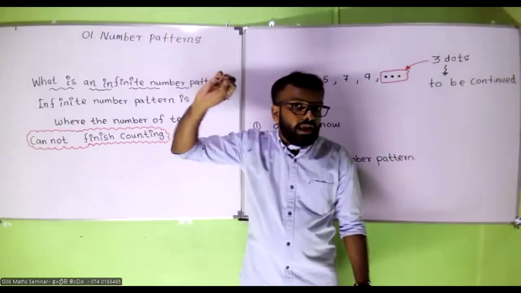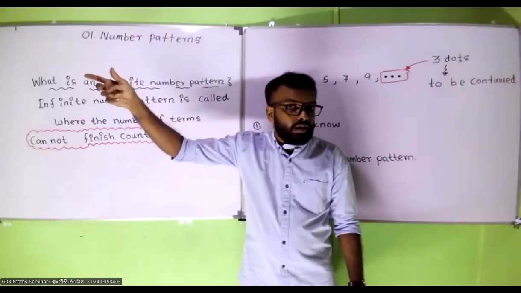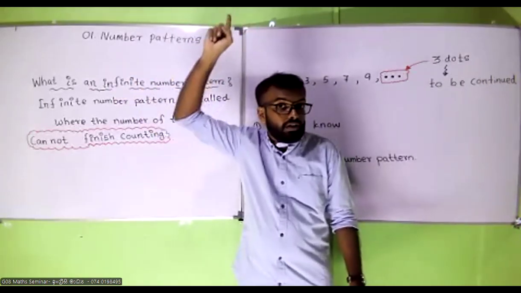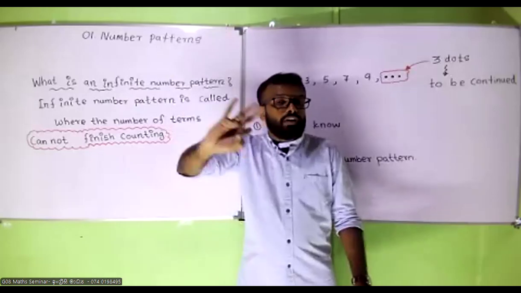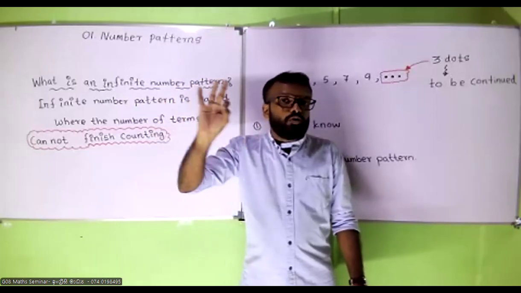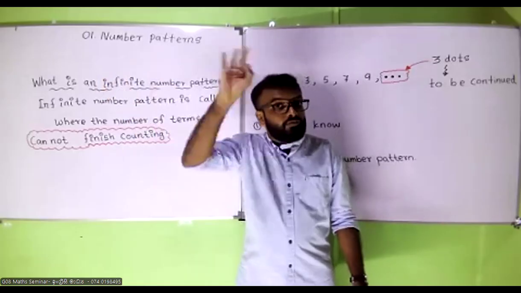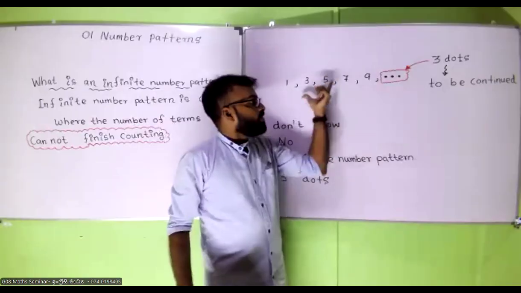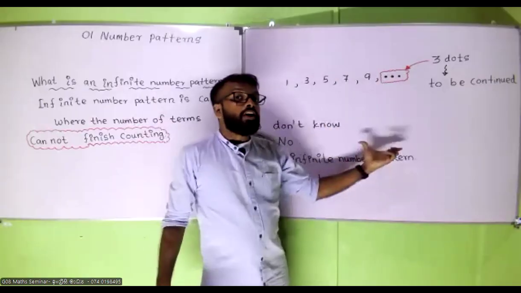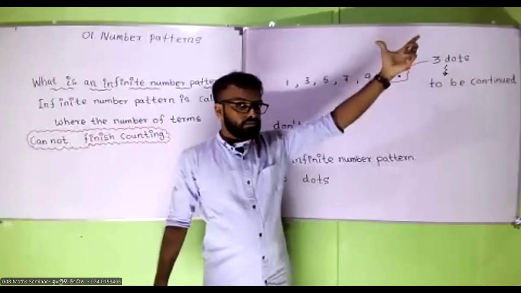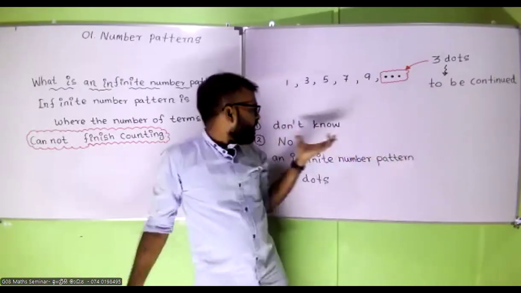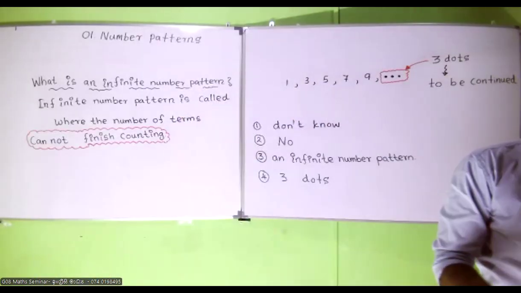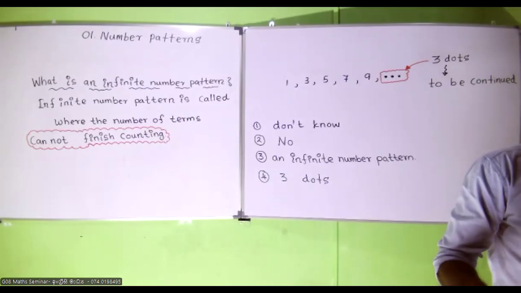So it is finite, we can finish counting. But here we have 3 dots, so we say it is infinite because this is continuous. We do not know how many terms there are. Infinity. We cannot finish counting.